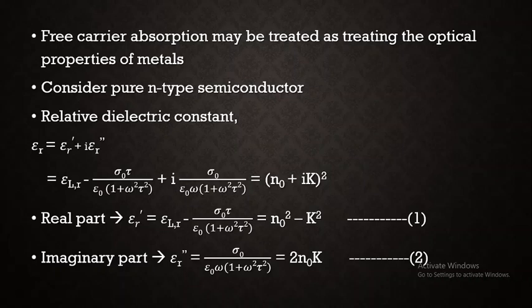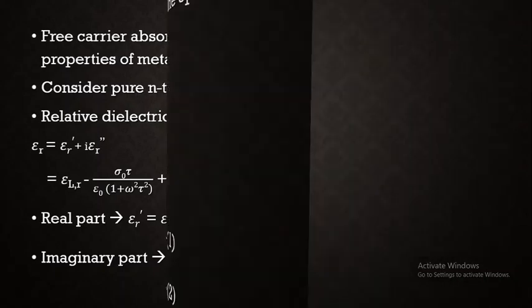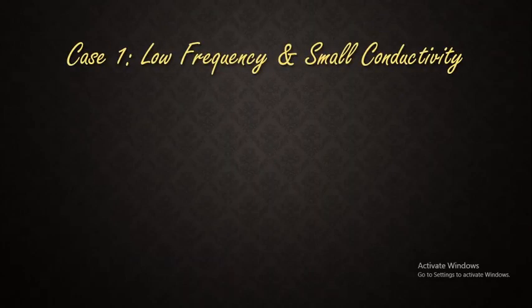Based on these two equations, we can easily get some conclusions. The first case is what happens at the low frequency region. At low frequency, let us say the conductivity is small. Here we are going to consider two cases, at low frequency: a small conductivity region and a higher conductivity region.